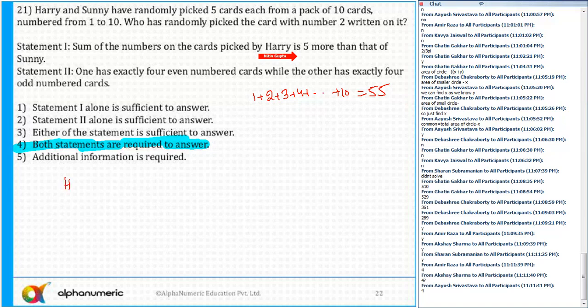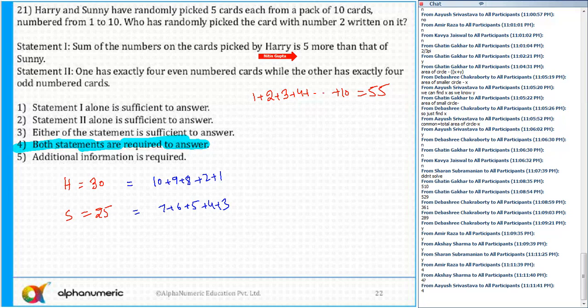Okay, so for Harry the total sum is equal to 30, and for Sunny it is equal to 25. That is the only possibility. 30 plus 25 is 55, and the difference between these two is 5. But still, who has randomly picked the card with number 2 written on it? Okay, so sum 30. If I start making the cases for sum 30, let's say this is 10 plus 9 plus 8. 10 plus 9 is 19, 19 plus 8 is 27, plus 2 plus 1. So 30. The rest of the 5 numbers, that is 7, 6, 5, 4 and 3, that is 25. That is one of the cases.